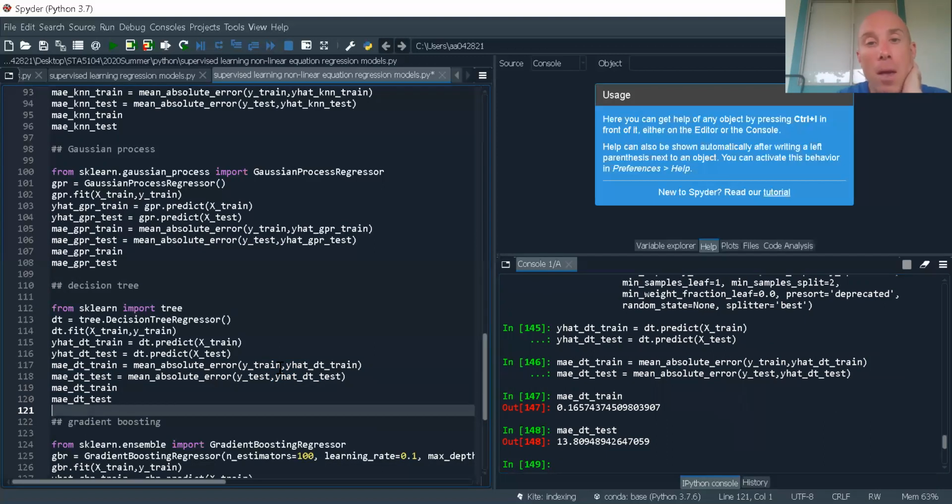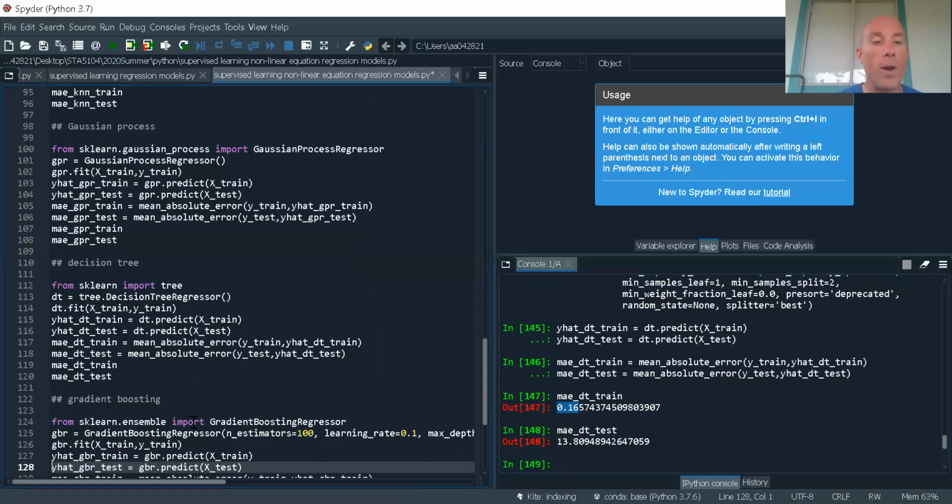13.8. I mean, compared to the 53, that's not bad, but that is not our best test statistic yet. Here, this is pretty close to our best training statistic, but remember, I don't care about the training statistic. I only care about the test statistic. All I do is I use the training to make sure that it's in the ballpark of the test. And if there's a big discrepancy, I'm worried about being overfitted.